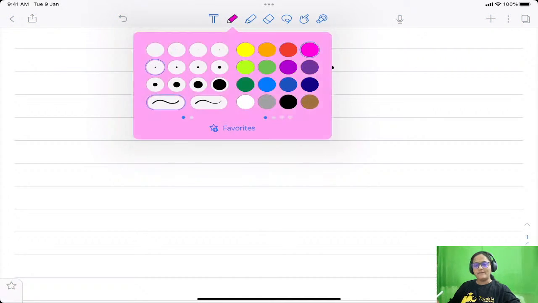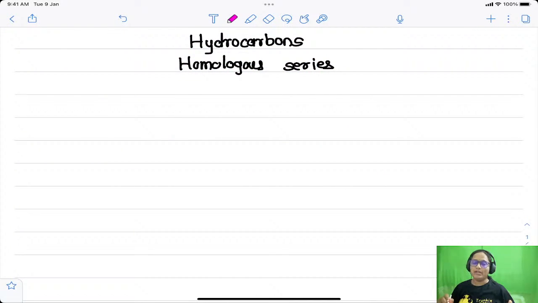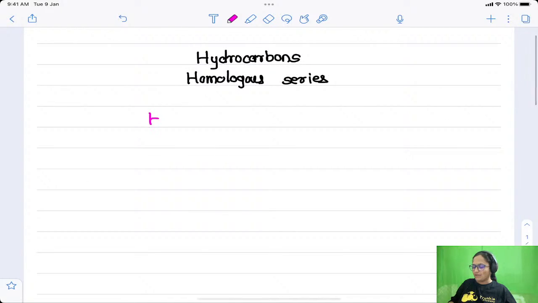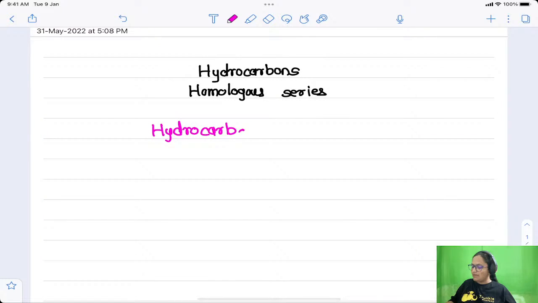Okay, first of all let me just briefly explain what is the meaning of the word hydrocarbon to you in just 2 to 3 minutes. You know that there are n number of compounds present in nature, out of which some of them are made up of carbon, hydrogen, some of them are made up of some other elements as well, right? So those compounds which are made up of carbon and hydrogen are called as hydrocarbons. Can you see, the word itself indicates hydro stands for hydrogen and carbon. The compounds which contain hydrogen and carbon in them are called as the hydrocarbon.